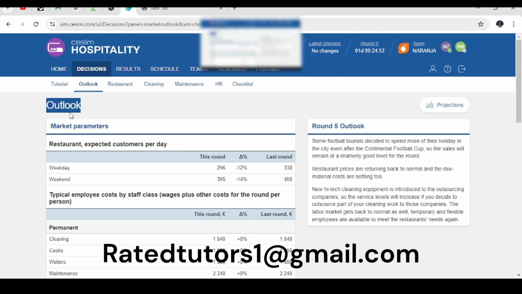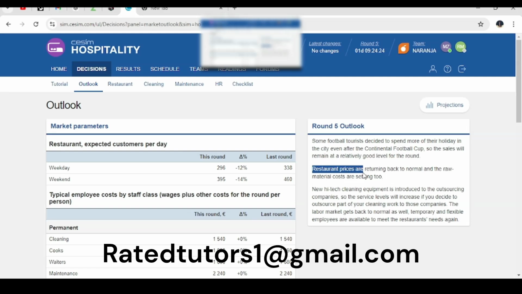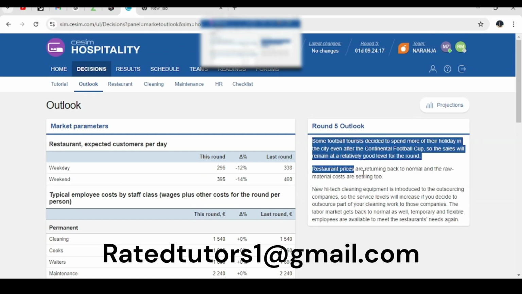First things first, we need to go through the outlook, and as I've said again, the outlook just gives you an overview of what's going to happen in the round. For the round 5 outlook, we're being told that some tourists are still around to spend their holiday after the Continental Football Cup. So the sales will remain at a relatively good level for the round. This means that we still have a high demand in the company. Remember, this being the last round of the simulation, we are focusing on profits in the company. Secondly, we are being told that the restaurant prices are returning back to normal and the raw material costs are settling too. And that's it about the outlook.